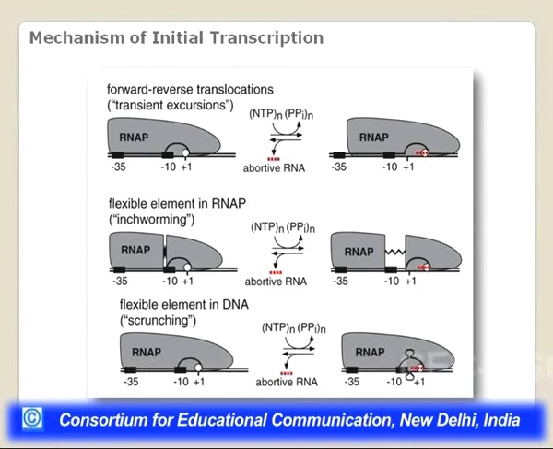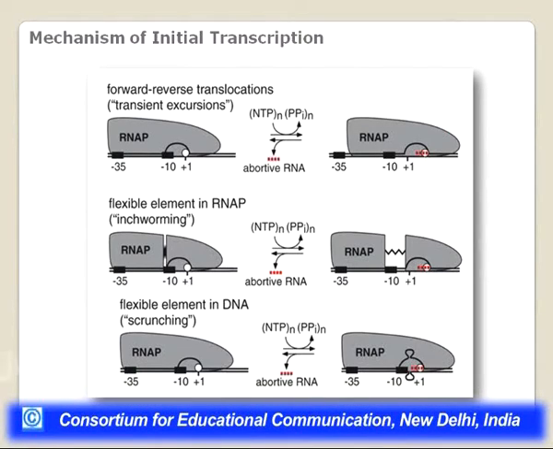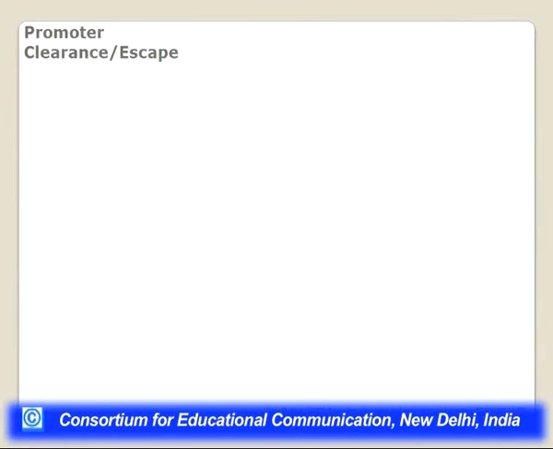So up till approximately 10 to 12 base pairs, it can scrunch the DNA, and if and only if a proper open complex is formed, and the transcription has initiated properly and goes beyond 10 base pairs, that RNA polymerase starts to move. Otherwise, it just keeps sitting on the promoter and keeps scrunching the DNA and releasing the DNA for these abortive initiations to occur. So as I said, this third model has a lot of experimental evidence also, and therefore this is the most acceptable model of how the RNA polymerase initiates the transcription, just to start with.